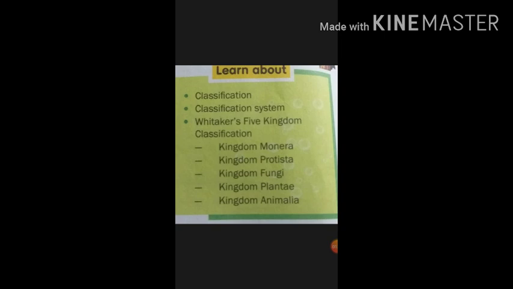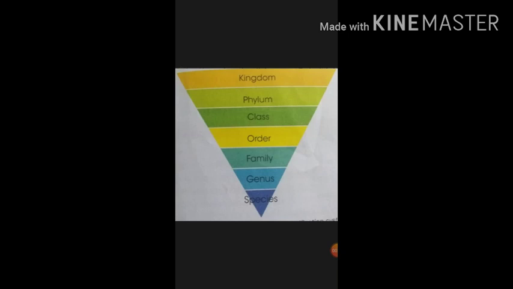Okay, now we have to know very well the advantages of classification also. It helps to identify organisms, categorize them into different groups, and helps to understand how complex organisms are. Now we have to come to the next point, the classification system. Classification is a framework for grouping things based on their similarities and dissimilarities.